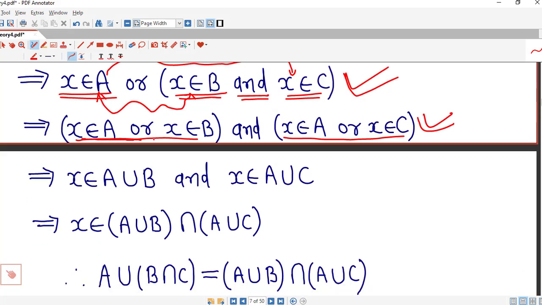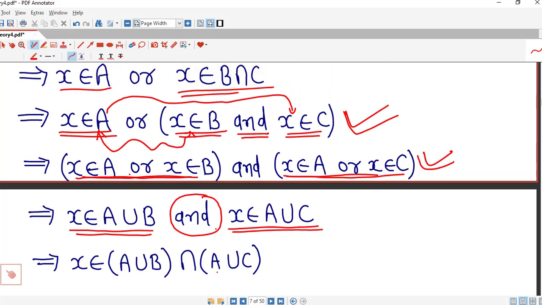Now this implies X is in A or X is in B, that means X is in the union of A and B, and X is in A or X is in C, that means X is in the union of A and C. And because of this and, we can say that X is in A union B intersection A union C.